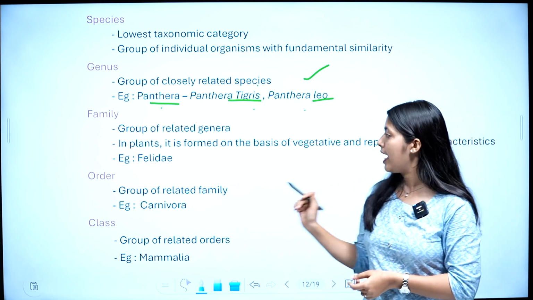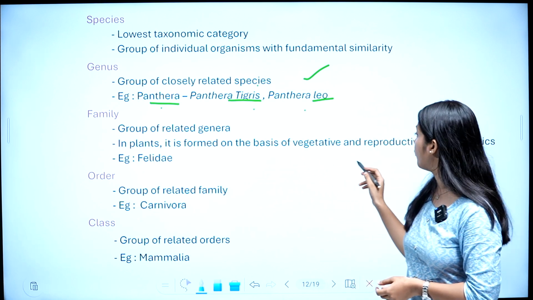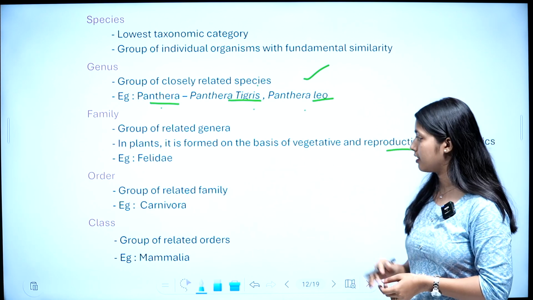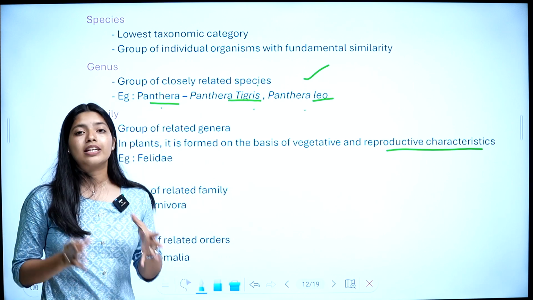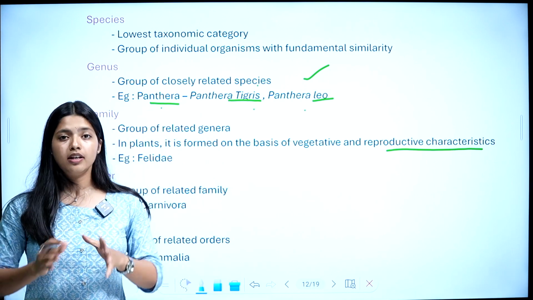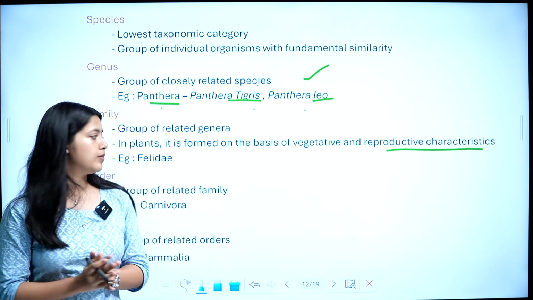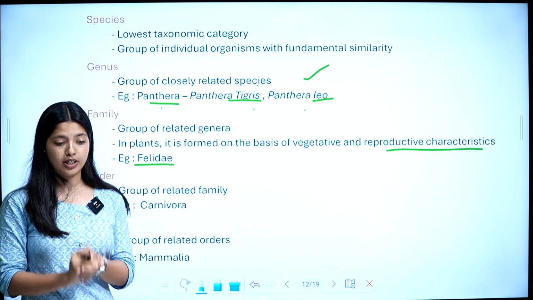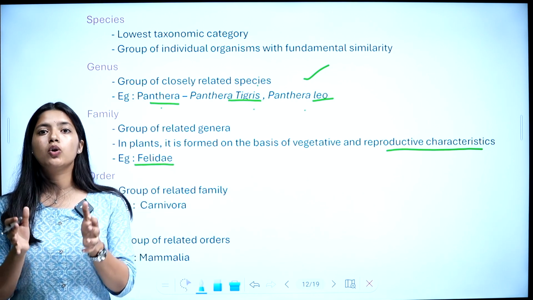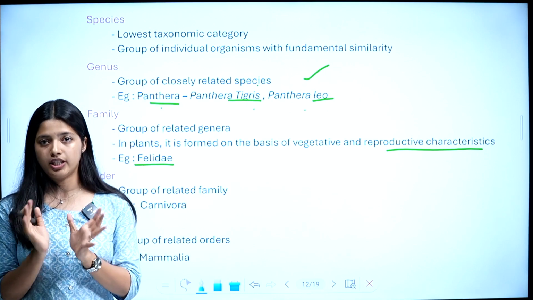In plants, it is formed on the basis of vegetative and reproductive characters. So in the case of plants, we consider vegetative and reproductive characters when grouping into a family. For example, Felidae is an example of a family. So what is a family? A family is a group of closely related genera.